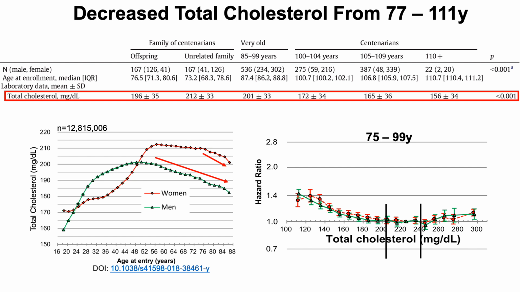And then in terms of mortality risk, at the younger ages, less than 100, they'd be close to optimal, as I've got highlighted here with the black lines. But then we can see the centenarian groups with the trend towards lower values, that they would be starting to increase their all-cause mortality risk based on their cholesterol data.